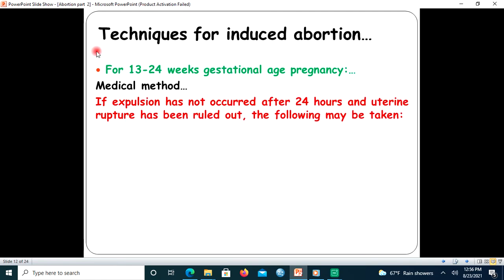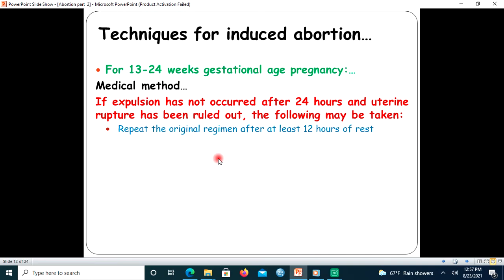If expulsion has not occurred after 24 hours and uterine rupture has been ruled out, the following may be done. Repeat the original regimen after at least 12 hours. I mean, you started by administering mifepristone 200 microgram, waited 24 hours, then gave the loading dose of 800 microgram vaginally or 600 microgram of misoprostol sublingually.